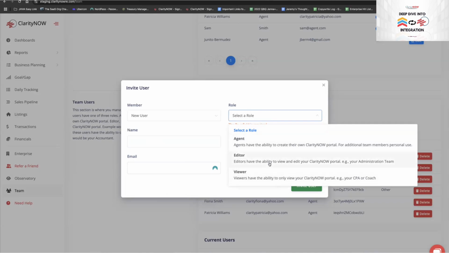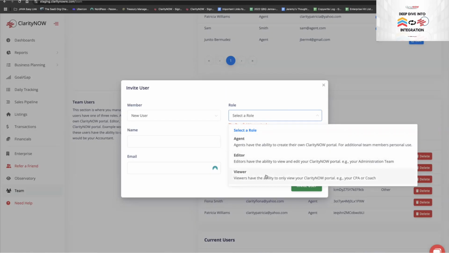One thing to note is the way that we built the system, and kind of our heart behind this too, is we want this to be an affordable product that everyone has. So we only charge for agent seats. We do not charge for adding editors or viewers. Only if you want to add a whole portal to somebody do we charge an additional seat.